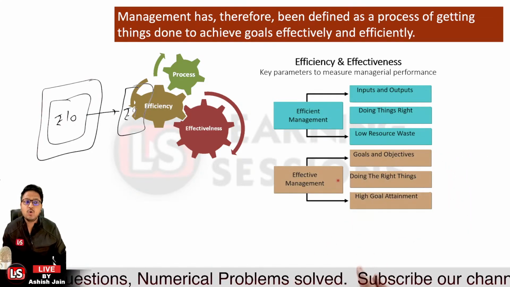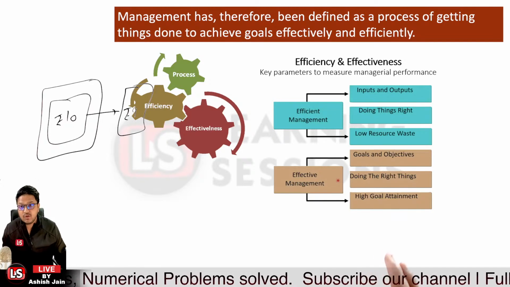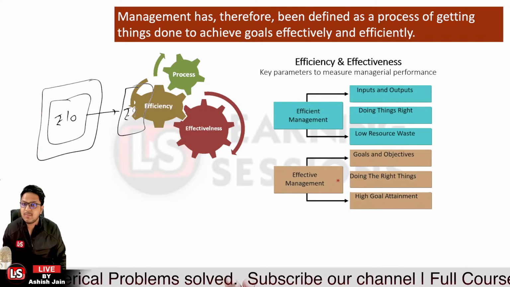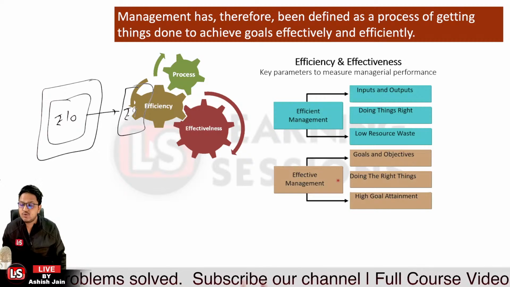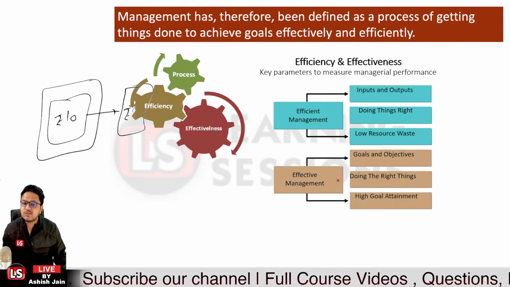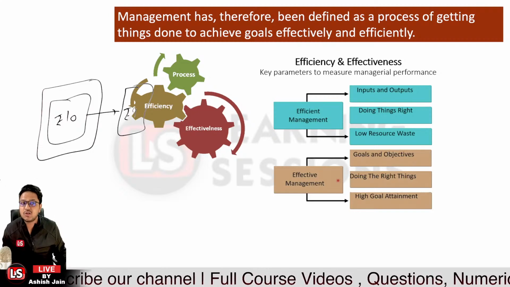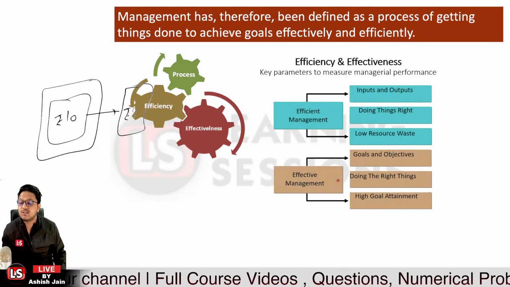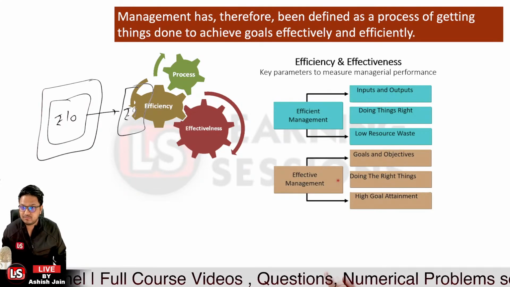Third, it's low resource wastage, that we use our resources, whether human resources or other resources in the organization, with the lowest wastage.